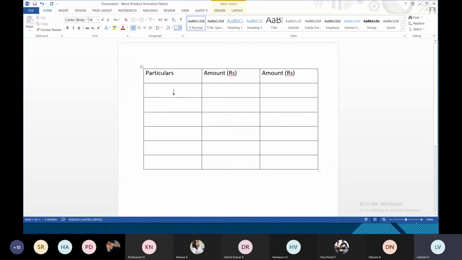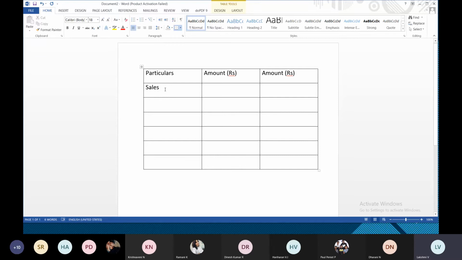So if you see here, the first thing will be the sales. So usually they will give you the sales amount. Certain times they will give you number of units along with the selling price per unit. So let me tell out certain questions. In certain questions you might have sales amount stated 10 lakh or 20 lakh, whatever might be, they will give you the amount straight away.